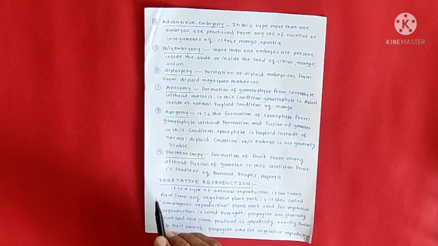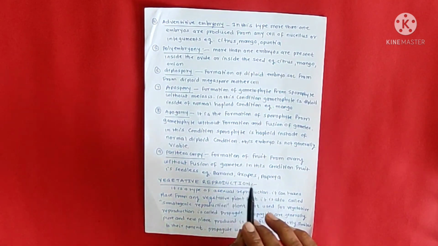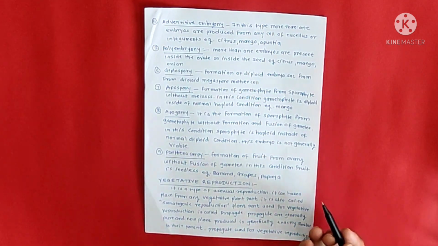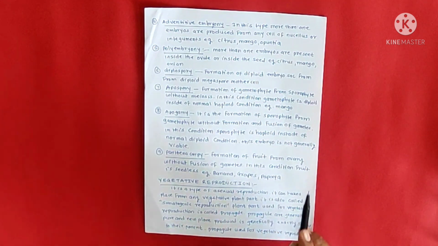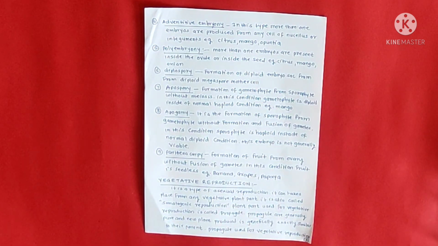Last one is parthenocarpy. Parthenocarpy is nothing but formation of fruit from the ovary without fusion of gametes. In this condition, the fruit is seedless. For example, banana, grapes, papaya.